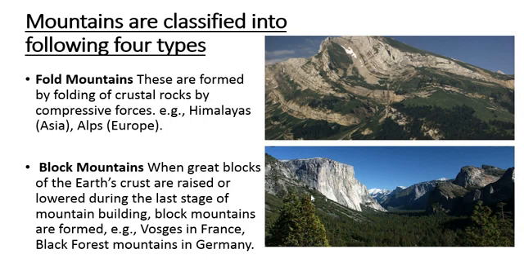Block mountain. One block is uplifted. When great blocks of the earth's crust are raised or lowered during the last stage of mountain building, block mountains are formed. Examples: the Vosges in France, very important, and the Black Forest mountain in Germany. These two are very important block mountains of the world.